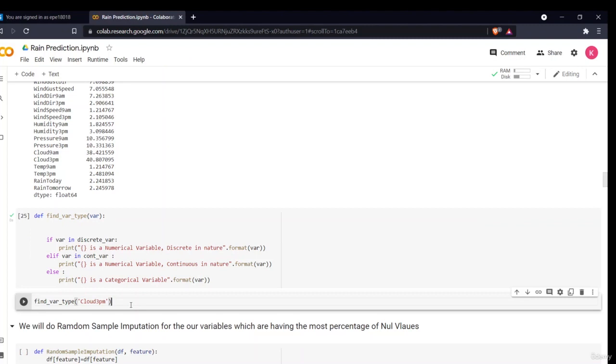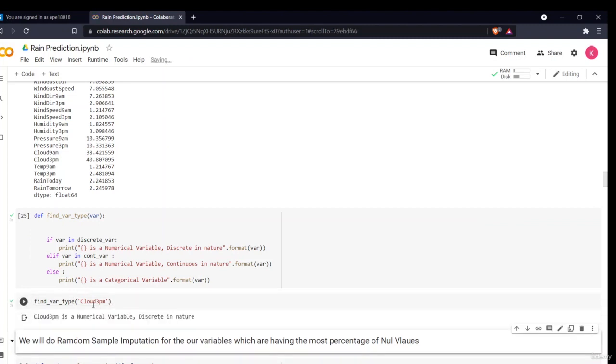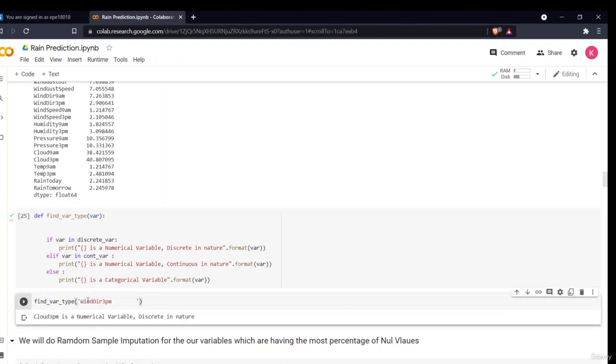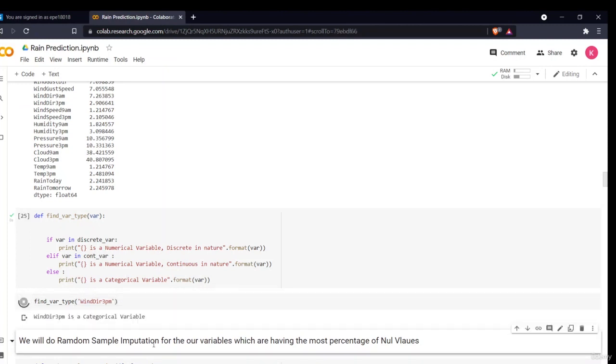Then if I want to see which variable is what type, I just have to write its name. For example, cloud 3 p.m. Now if I want to see the type of wind direction 3 p.m., it will tell me that this is a categorical variable. I did this so that we don't have any problem understanding what type is what.